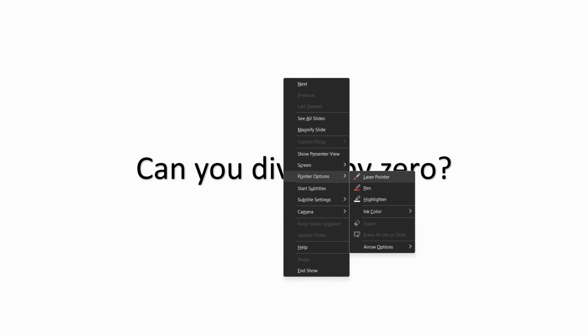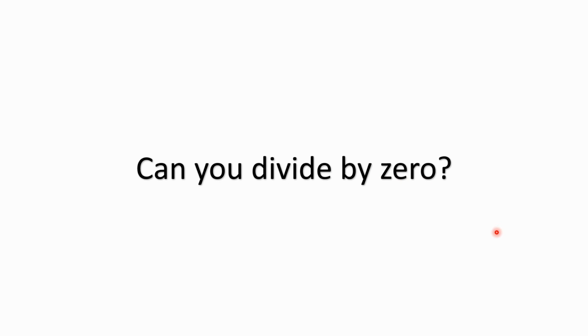Oh, hello everyone. I wanted to cover a quick topic here. Can you divide by zero? I've seen this show up in some forums. Some people claim that if you divide by zero, your answer will be zero. I think there's even a famous Reddit post where someone claimed that their kid came home from school and their teacher told them that if you divide by zero, the answer is zero.